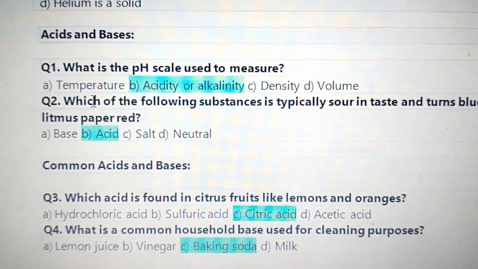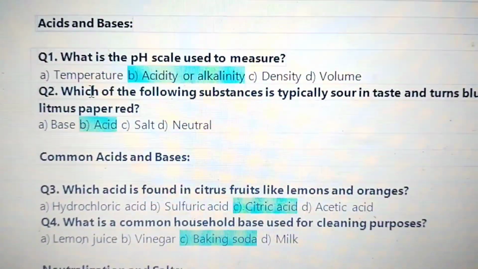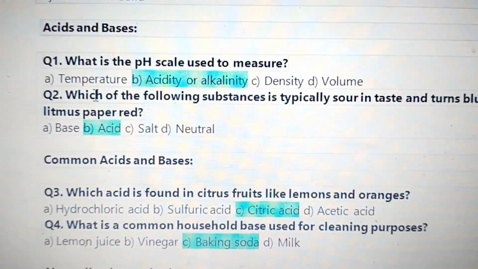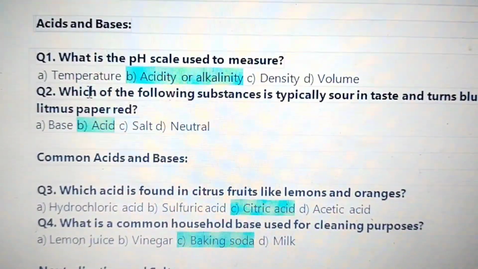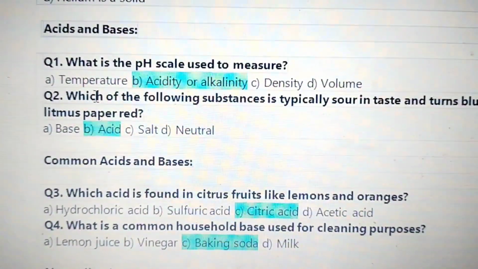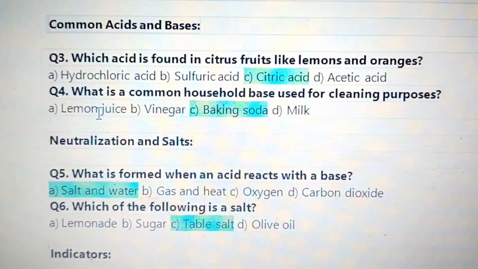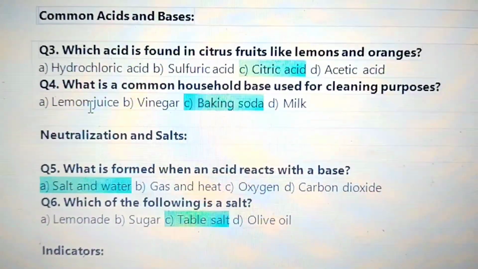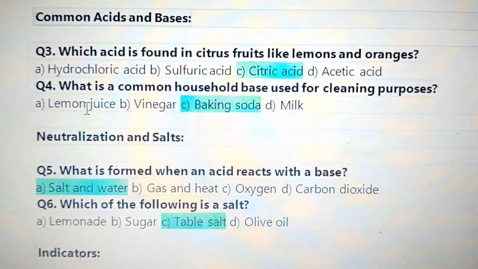Acids and bases. What is the pH scale used to measure? The pH scale is used to measure acidity or alkalinity. Question 2. Which of the following substances is typically sour in taste and turns blue litmus paper red? Acid. Question 3. Which acid is found in citrus fruits like lemons and oranges? Citric acid.